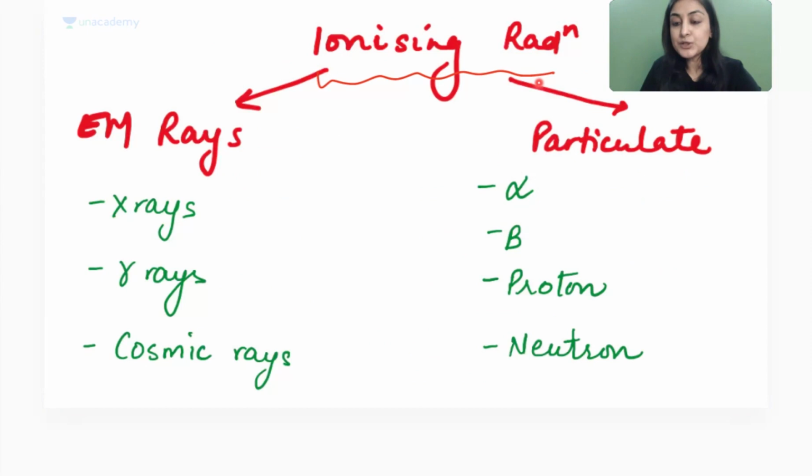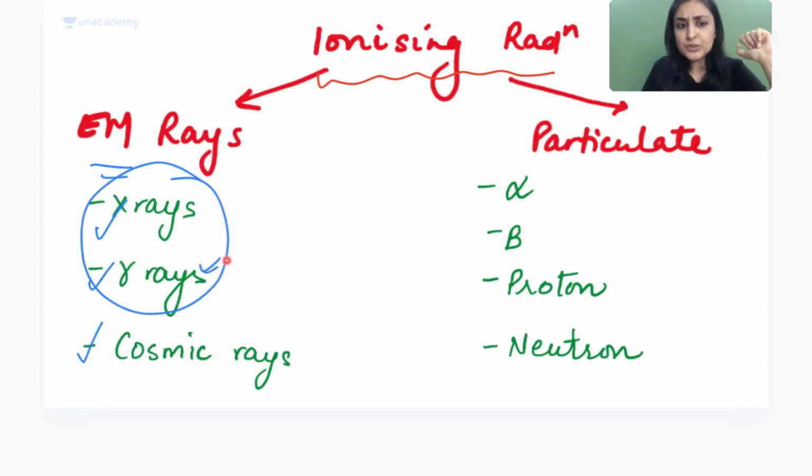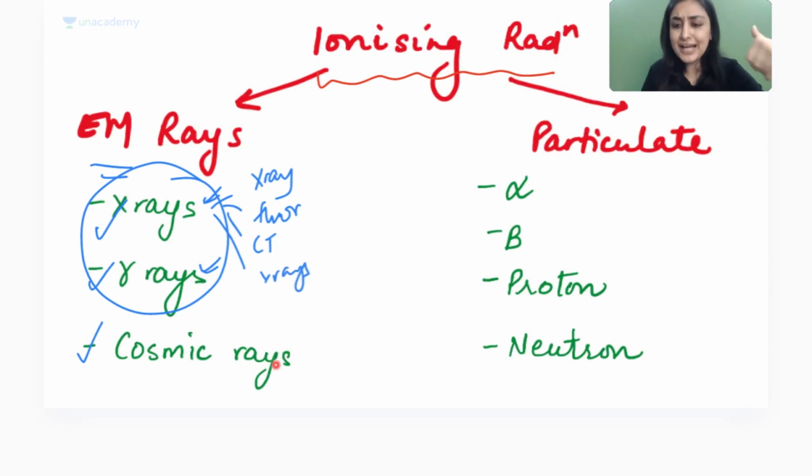So what all constitutes ionizing radiation? One, rays from the electromagnetic spectrum. Do you remember the velocity of light from what you studied in +2? We take X-rays, we take gamma rays, we take cosmic rays. All the nuclear medicine scans, all the radiology scans, which is X-ray, fluoroscopy, CT, DEXA scan, I use X-ray, right? What are cosmic rays? Are they useful for diagnostic purpose? No. This is what constitutes background radiation.